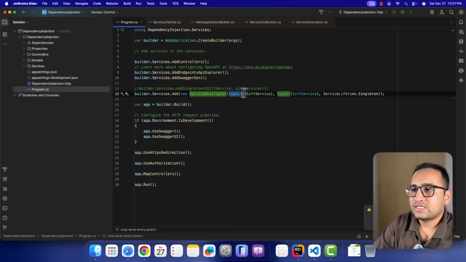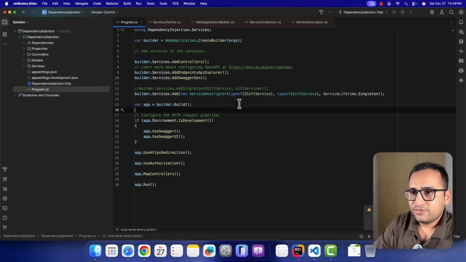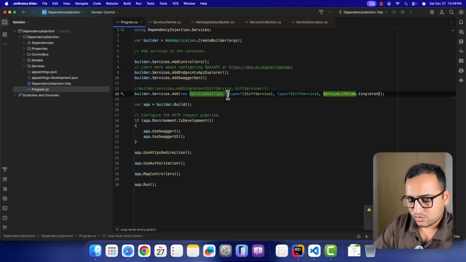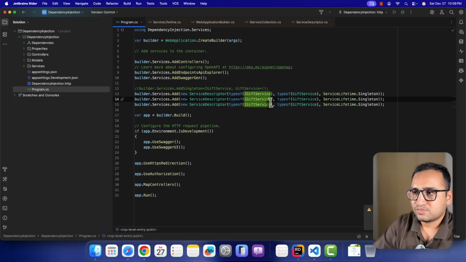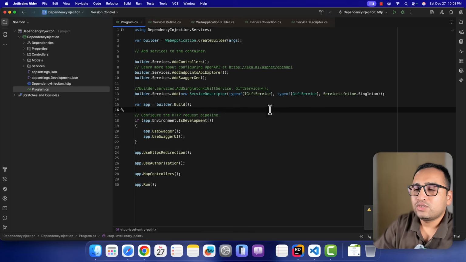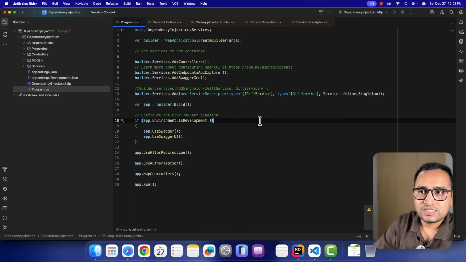Here I'm passing that this is my interface, this interface is implemented by this GiftService class, and this is the lifetime of my registration. If you have more than one service to register in your application, you can have multiple lines over here and define all your services at this place. But because now we are dealing with only one service, let's see how this will work.